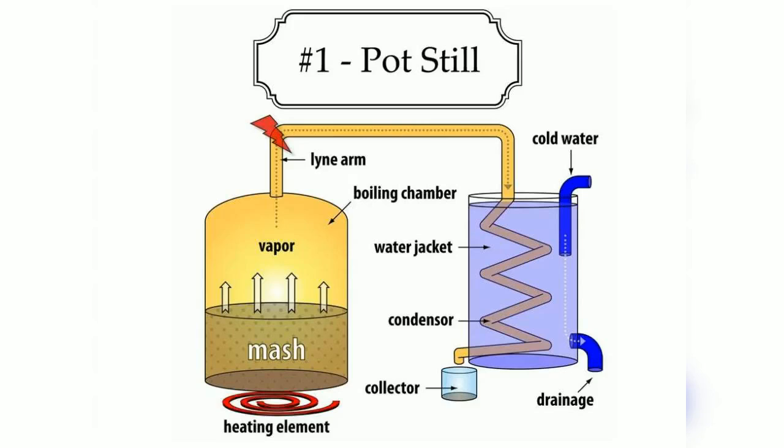You can see the narrow pipe that is moving ahead, and then this narrow pipe further goes on, and then you can see it is passed through cold water so that the vapor gets converted into liquid again, and whatever is collected, that is your alcohol. So in this process, when you are heating and this vapor gets converted into liquid and whatever is being collected, it's called the liquid alcohol.